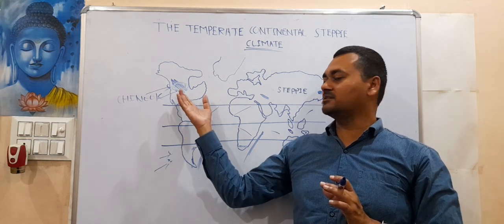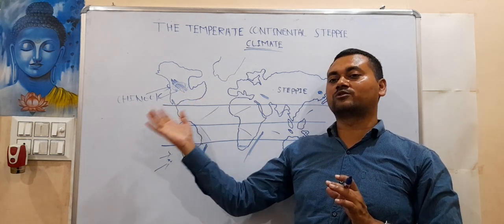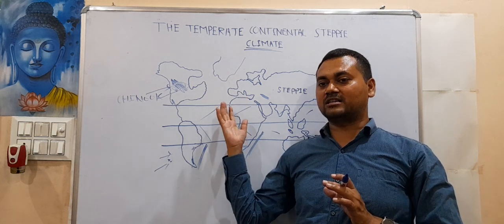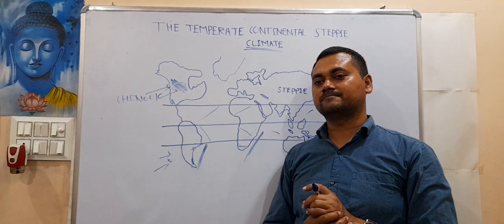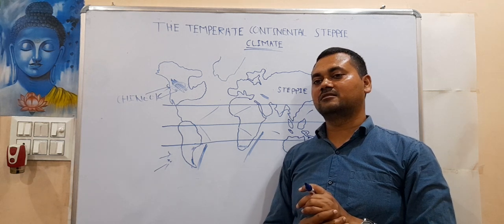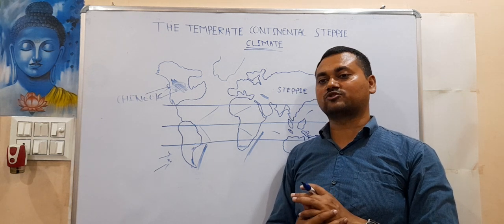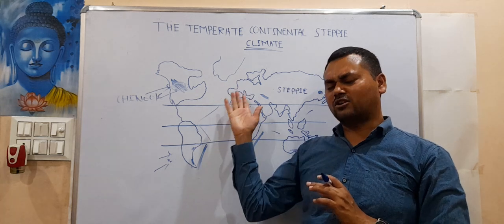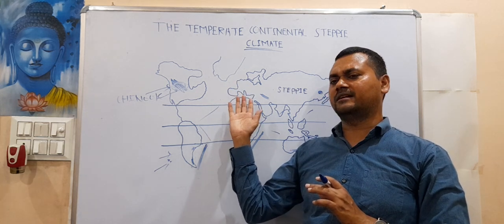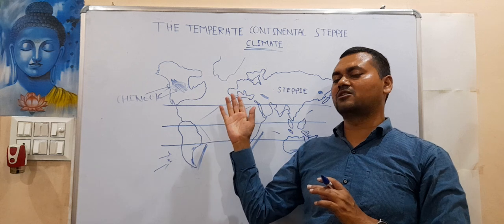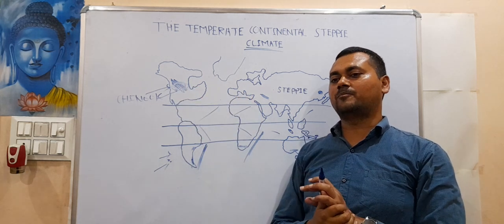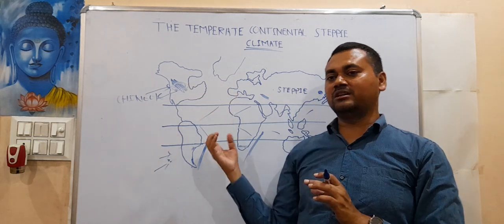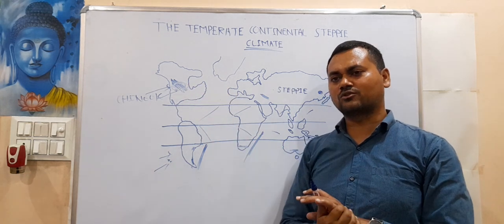The majority portion of that wheat is exported in the international market, especially to the European countries, Britain, Netherlands, and these kinds of countries, because they have a lot of population. Hence, they cannot fulfill the stomach of each and every citizen. They are dependent upon it. So, the wheat, and after that, maize is also grown.